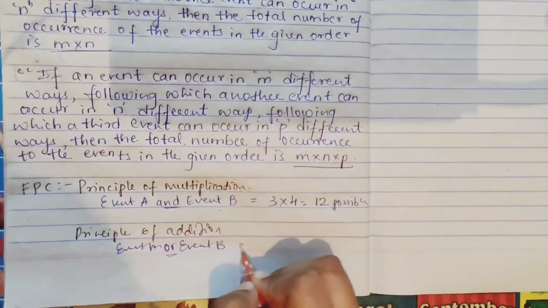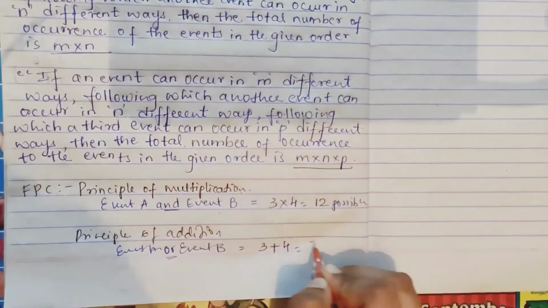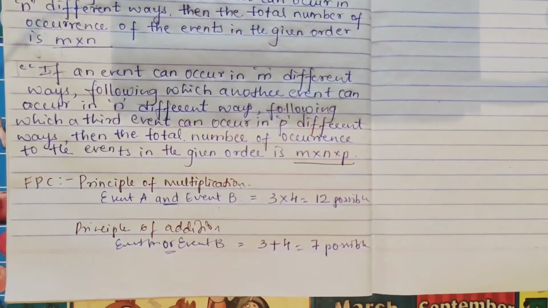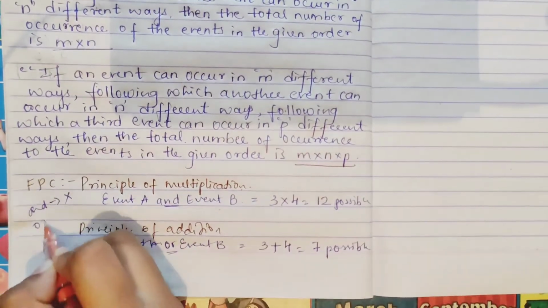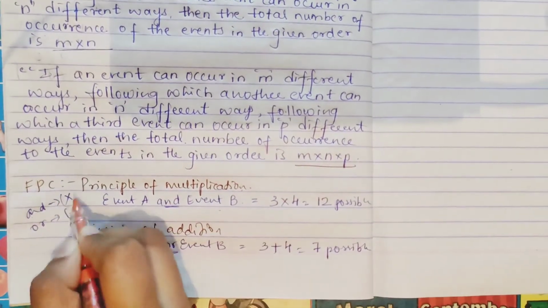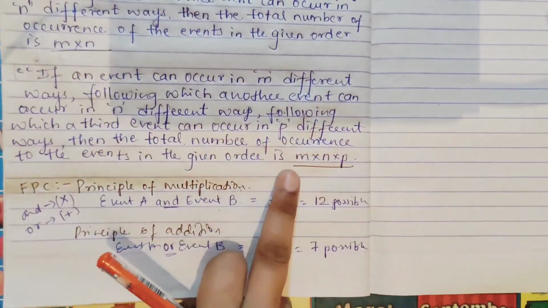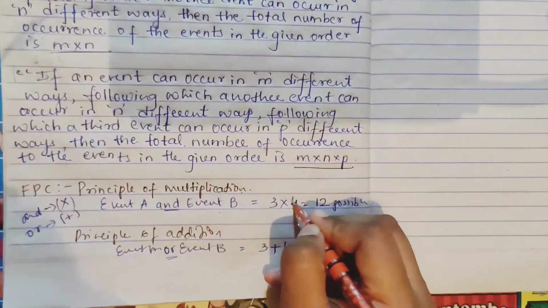So event A, how many possibilities? 3. Or means plus, your event B is 4. So here you will get 7 possibilities. So this is your difference: and means multiplication, or means addition. I hope this definition is clear for you. Even now, 3 ways are there, means it will be 3 into 4 into, it was 2, right?